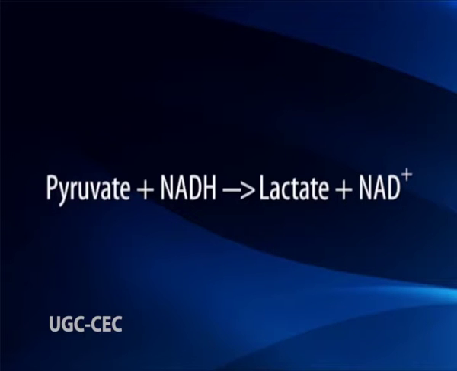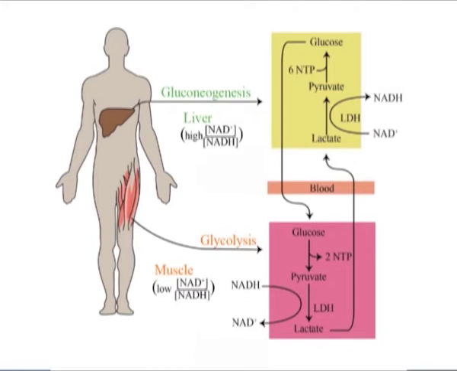Pyruvate plus NADH gives lactate plus NAD+. The lactic acid is released into the blood, from where it is taken up by the liver and kidney, reconverted into glucose and released back into circulation. This recycling of lactic acid is called the Cori cycle. Glycolysis alone can sustain contraction for about 1 minute only, since lactic acid accumulation makes prolonged contraction difficult.